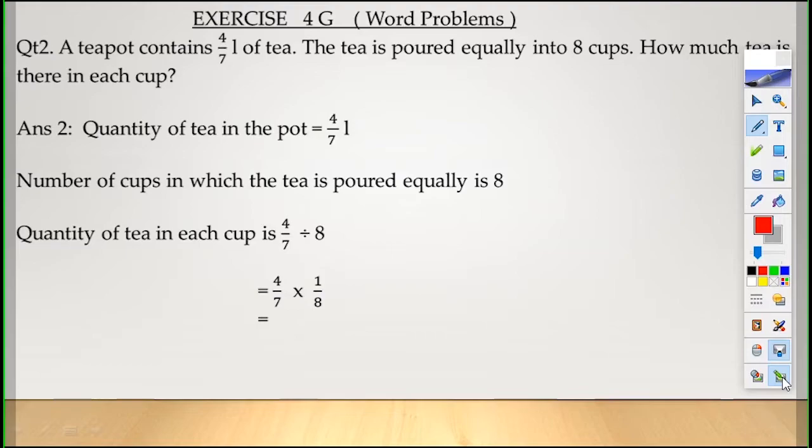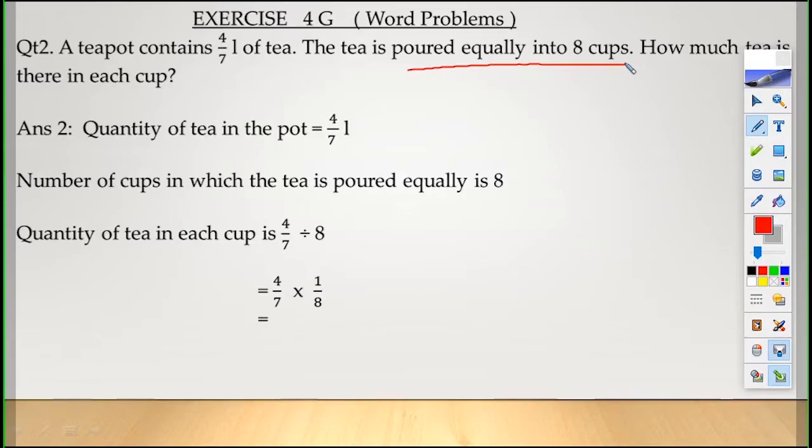How much tea is there in each cup? Children, I hope all of you are holding the book. Please read the question once again. Okay. Now see, the second part is the tea is poured equally into 8 cups. Children, poured equally, distributed, given away, all these things mean division equally.